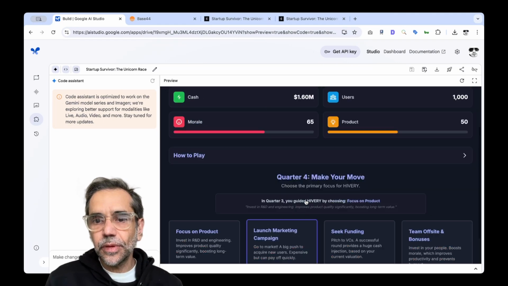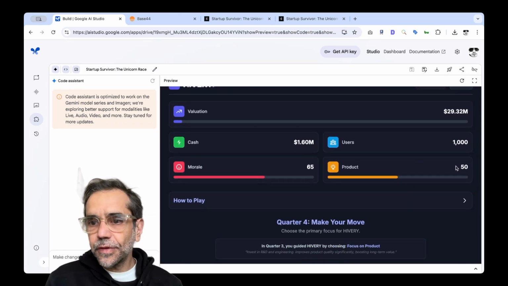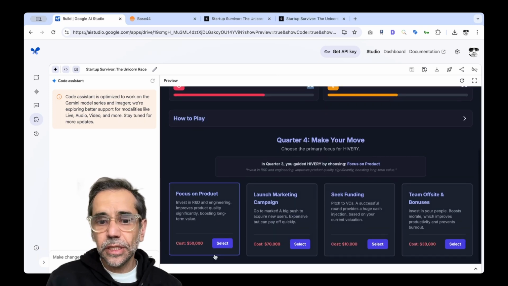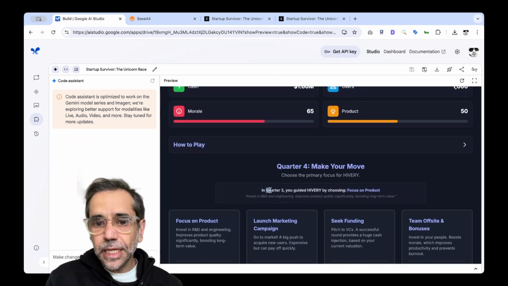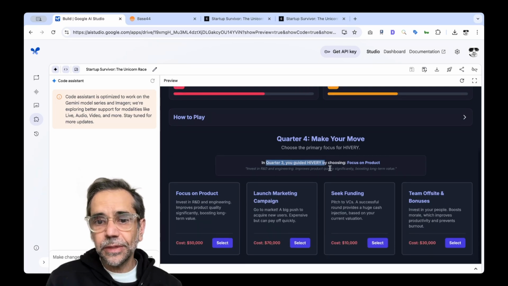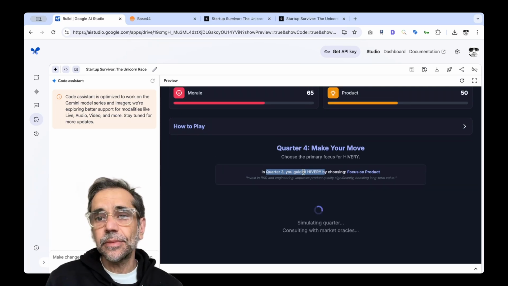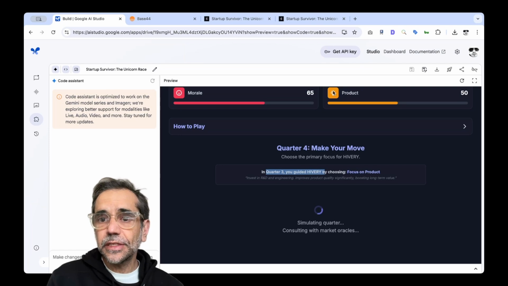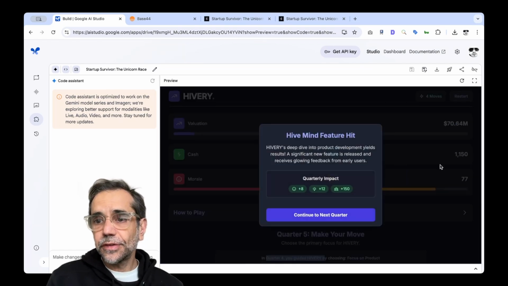So here I can see, now I've invested in product and it's increasing. Morale's still good, so I need to keep that in check. You can see last quarter what I did. So I'm going to make a move for this quarter. Again, I'm going to invest in building the product because it is attracting customers, users. You can see it, boom, there.